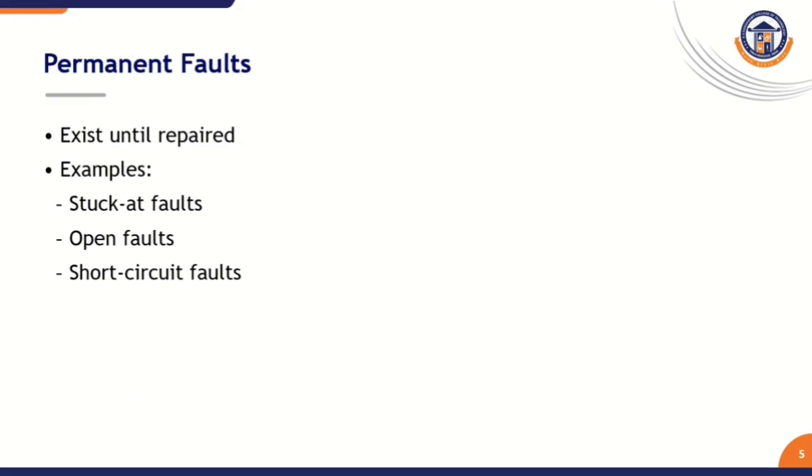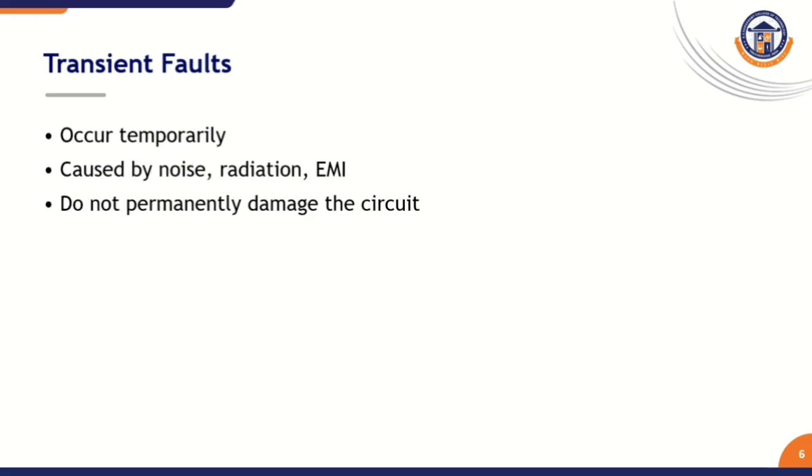Let us discuss one by one. What do you mean by permanent fault? Permanent faults remain in the circuit until repaired. Examples for permanent faults are stuck-at faults, open faults, short circuit faults. Next, transient faults. These faults occur temporarily due to external disturbance. They are caused by power supply noise, radiation effects, electromagnetic interference in the circuit, but do not permanently damage the circuit.